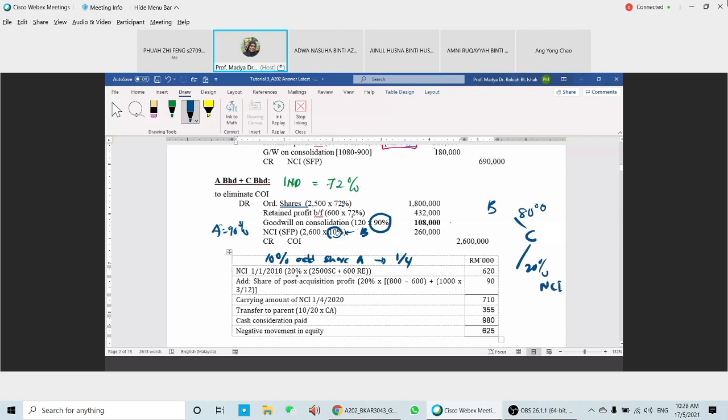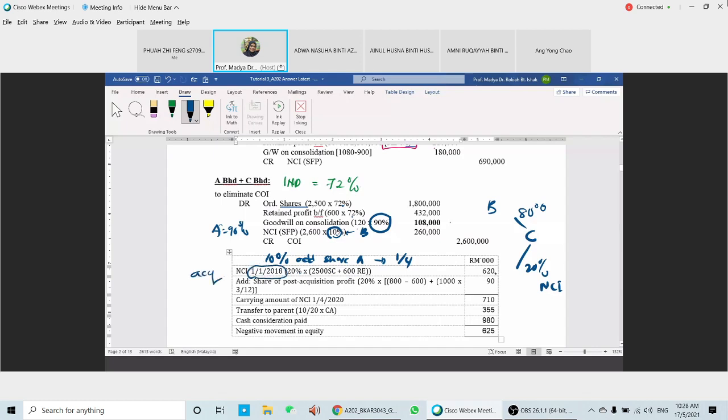So this one is at the beginning, before the purchase of the new shares by A. So the NCI value here is 20% times 2.5. Here is the share capital. 600 is RE at the acquisition, 1st of January 2018, here is the acquisition date.